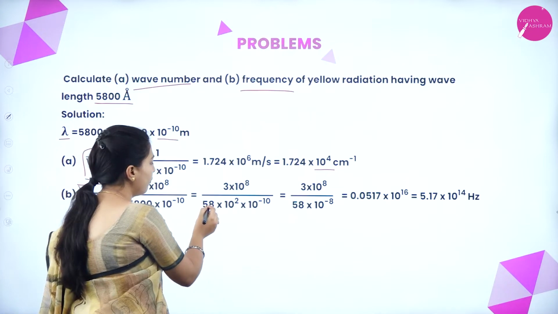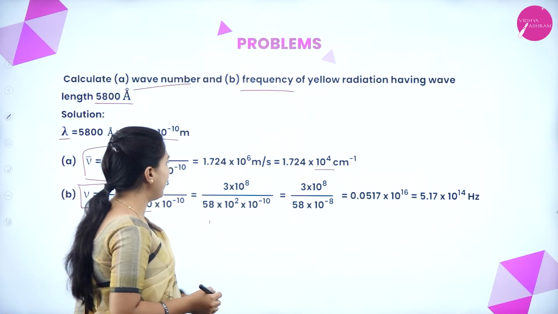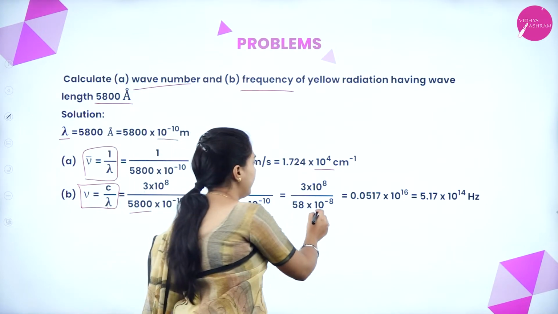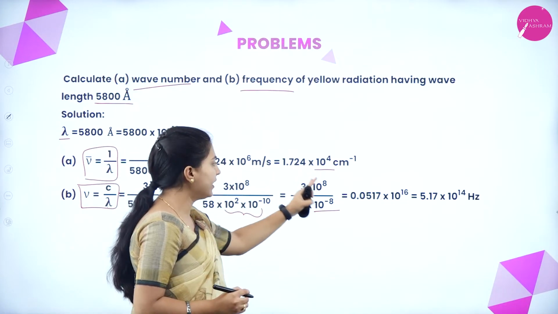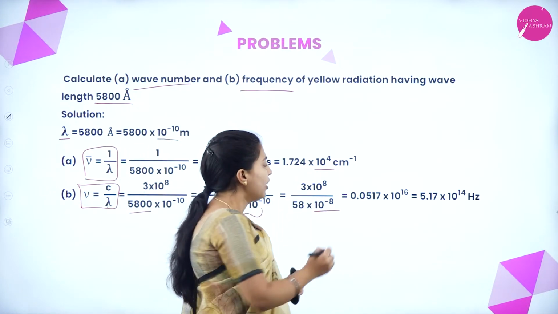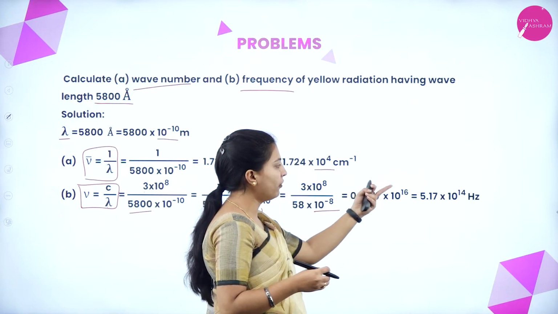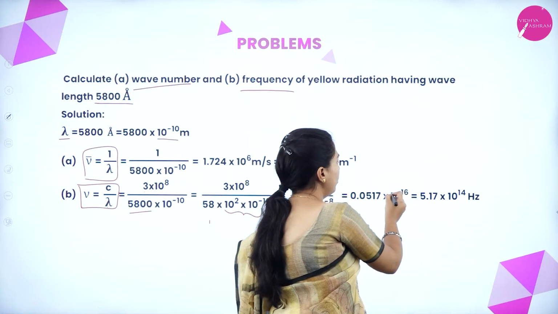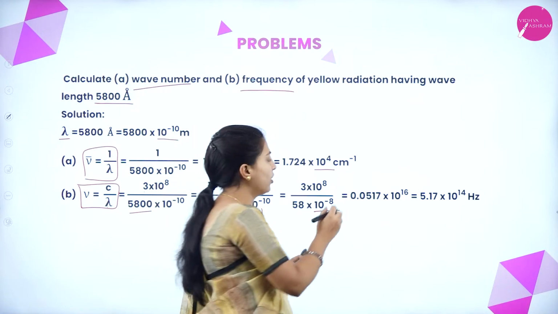By that factor, 58 into 10 to the power of 2 into 10 to the power of minus 10. After taking the difference of these two, you will get 10 to the power of minus 8. Overall, calculating these terms, you will get 0.0517 into 10 to the power of 16. After rounding up, we are converting into 5.17 into 10 to the power of 14.